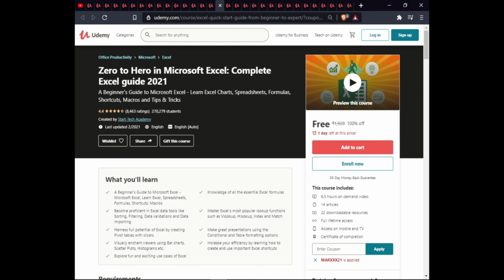The next is Zero to Hero in Microsoft Excel, Complete Excel Guide 2021. In this course, you will learn Beginner Guide to Microsoft Excel, learn Excel, spreadsheet, formula, shortcut, macros, knowledge of all essential Excel formula, becoming proficient in Excel data tools like sorting, filtering, data validation with data importing, master Excel most popular lookup functions such as VLOOKUP, HLOOKUP, index and match, harness full potential of Excel by creating pivot tables with